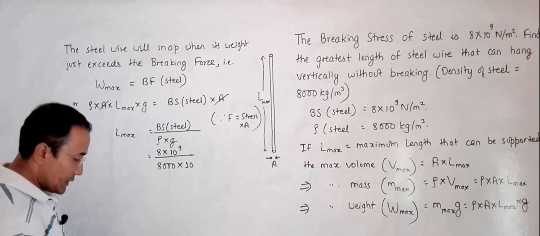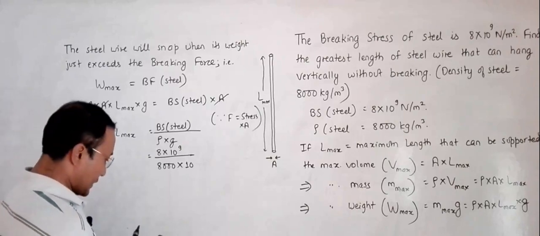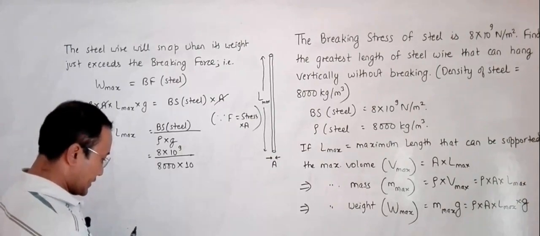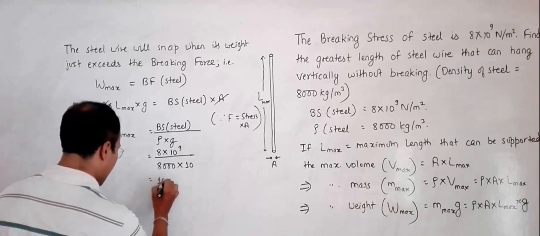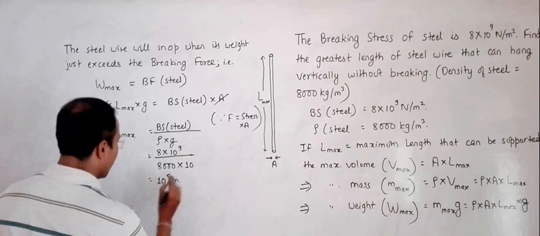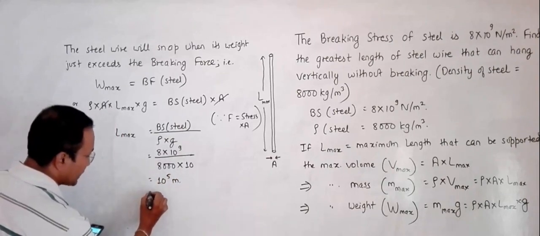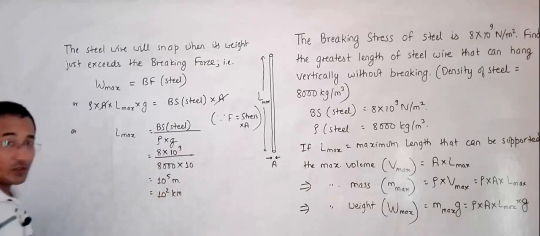So 8 into 10 to the power 9 divided by 8 into 10 to the power 4 gives 10 to the power 5 meters. I can also say it is 10 to the power 2 kilometers, so it is 100 kilometers.